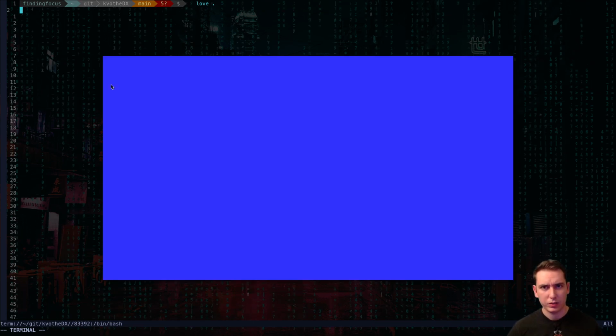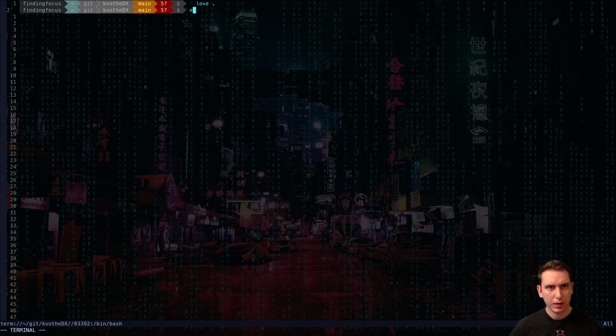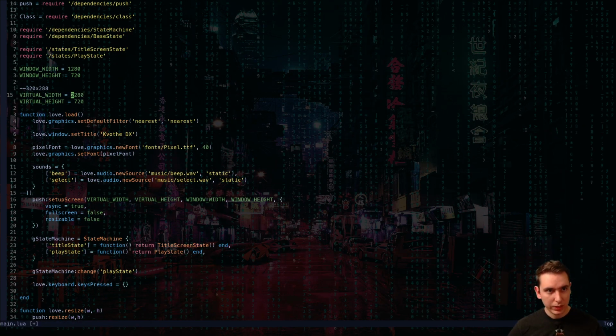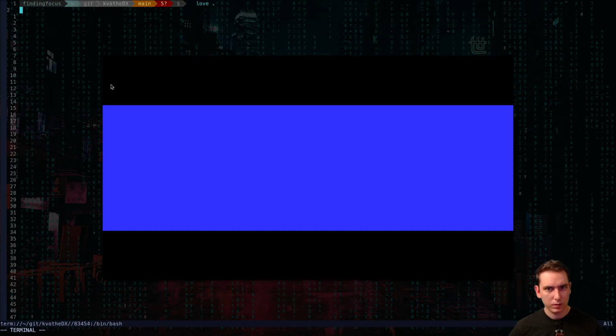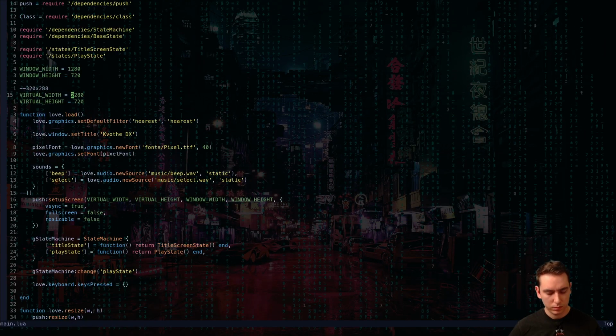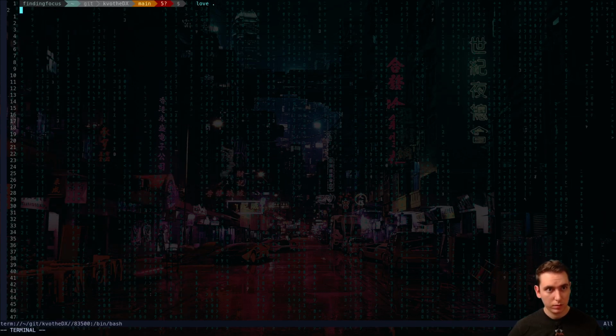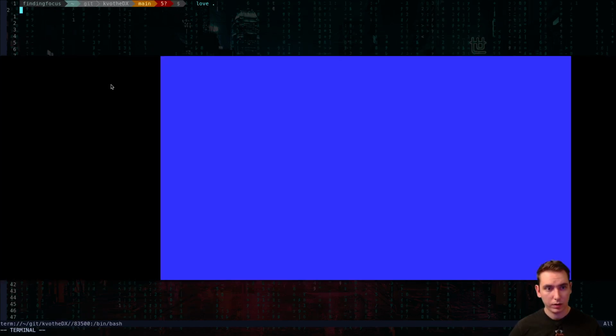Okay, so it's going to be square, but it needs to be a bit bigger than that. So which of these changes how big that screen is? Not the virtual resolution. But if this goes bigger, okay.